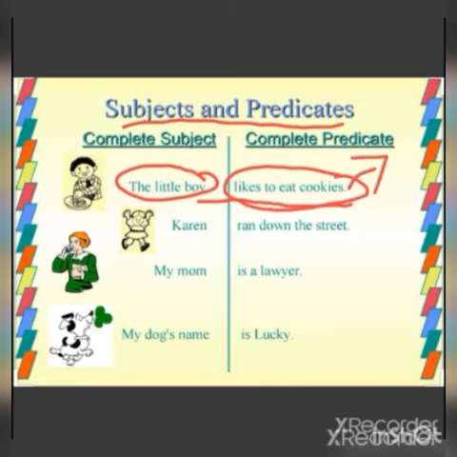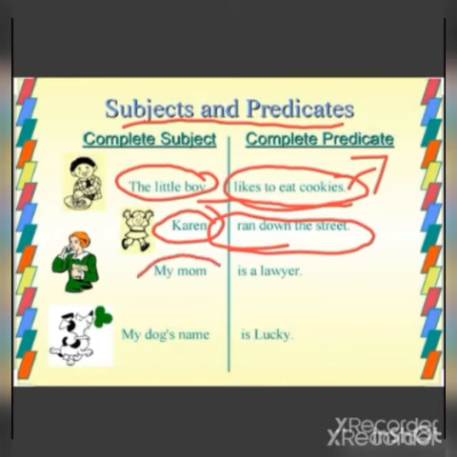Okay, next one, Karan ran down the street. So Karan ran down the street is the sentence. Here, which is the subject? Karan is the subject. Where did he run? Down the street, so that is the predicate. The sentence talks about Karan. Okay, next, my mom is a lawyer. So here my mom is the subject, is a lawyer is the predicate. Lawyer refers to the mom, so that is the predicate.